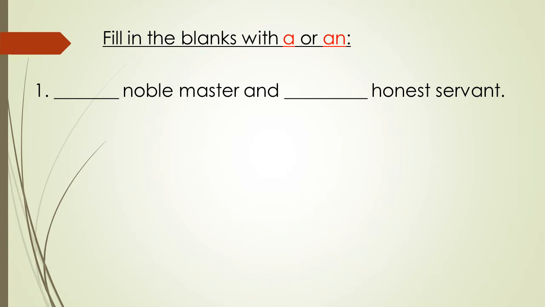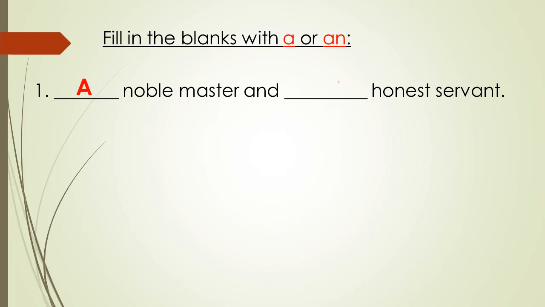Let us see a few more examples. The first sentence says dash noble master and dash honest servant. So the answer will be a noble master and an honest servant. As H is silent in honest, we will add an, and we will go by the sound.